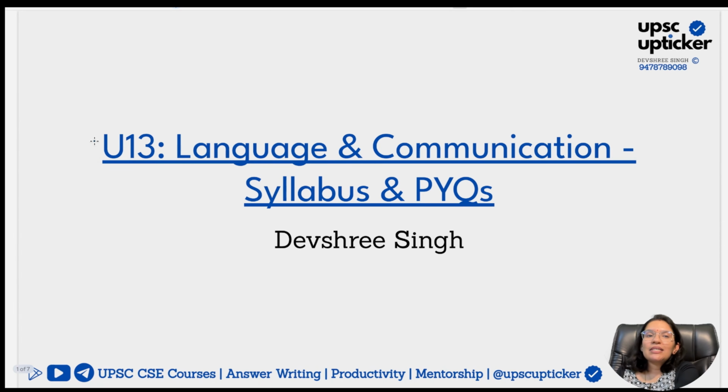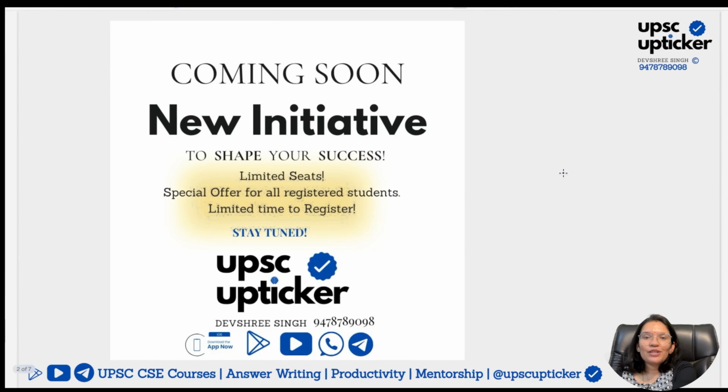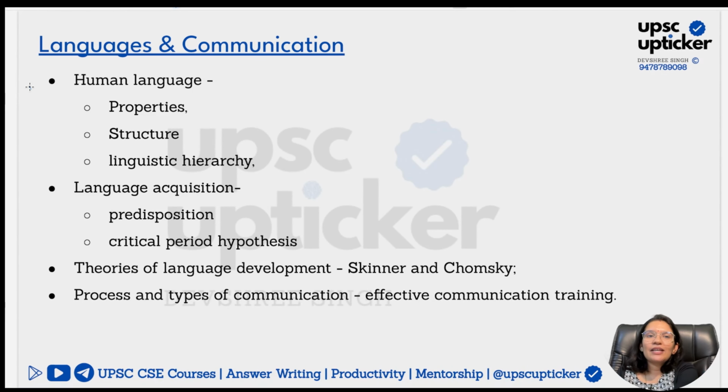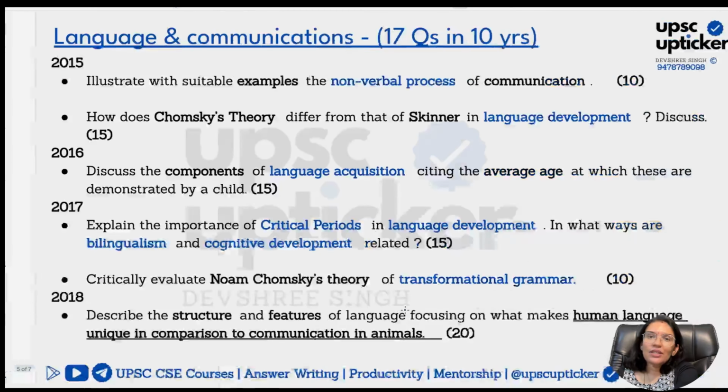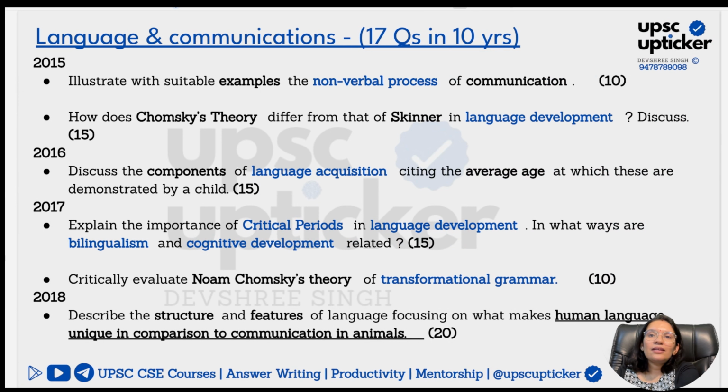Here today we are going to discuss the language and communication syllabus and previous year questions. Very quickly, we are going to have a look at human language, language acquisition, theories of language development, and the process and types of communication, including effective communication training. This is our syllabus. Yes, there have been questions on structure and linguistic hierarchy, but the number of questions on property, structure and linguistic hierarchy is less in comparison to the questions on theories of language development, the critical period hypothesis, or processes and types of communication. Here you can see that in 10 years we have got 17 questions from language and communication.